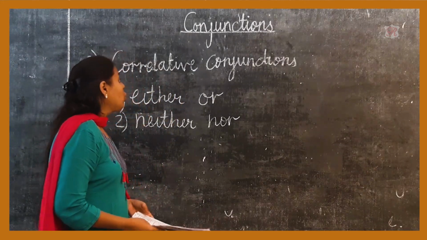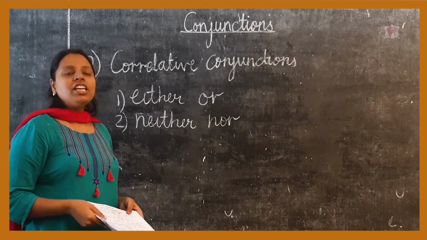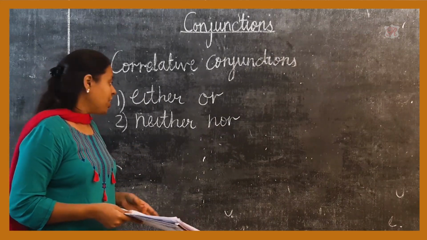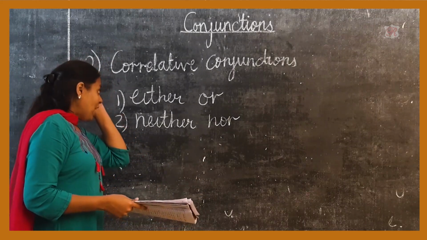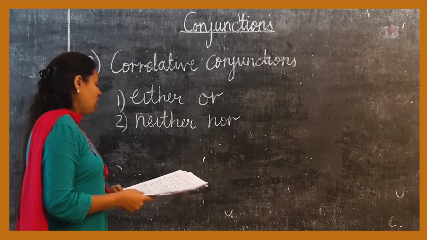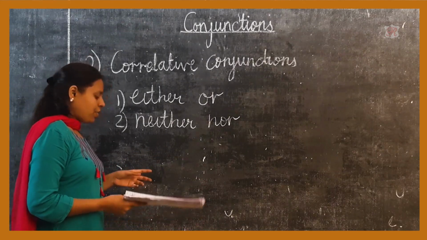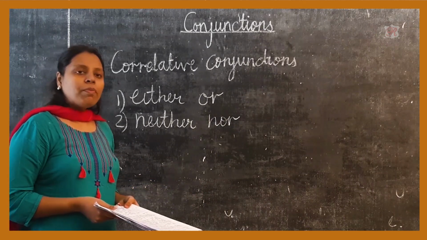For example, to add a statement or a fact, we say that the lady is both irritated and angry. So here both and is used as a correlative conjunction. The second example: the dress was not only expensive but also very big.